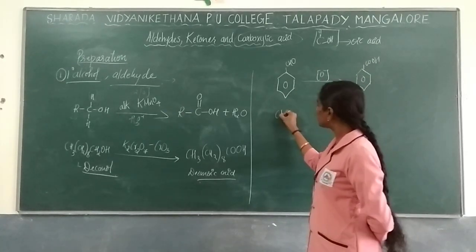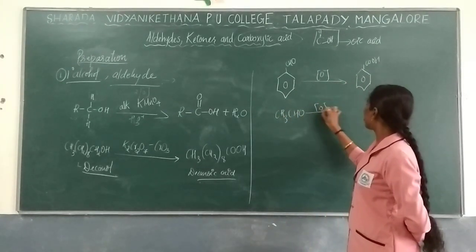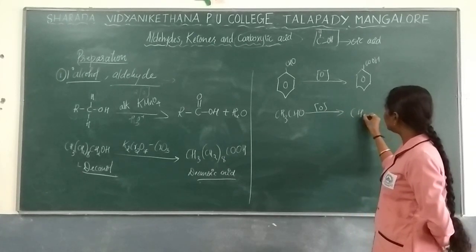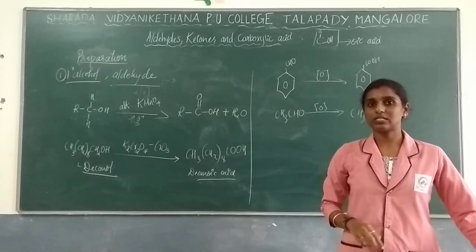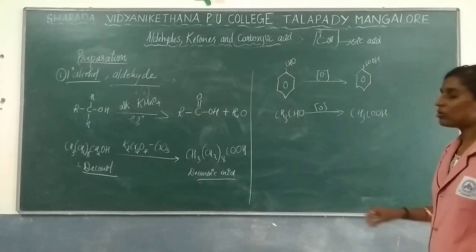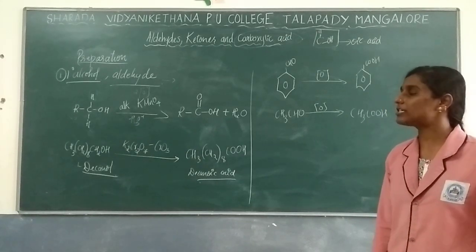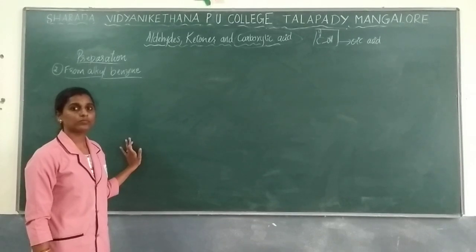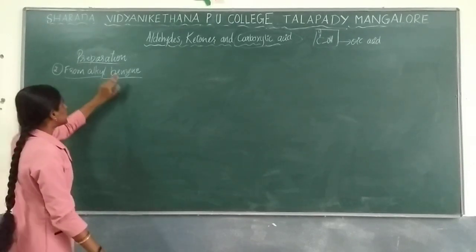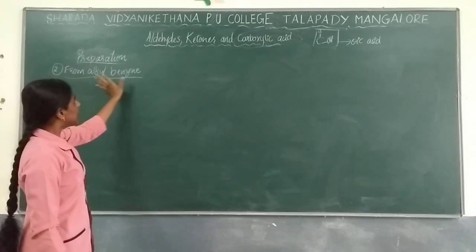Instead of this, you can use an aliphatic group also, CH3CHO. In the presence of an oxidizing agent, you will get CH3COOH, carboxylic acid formation will take place. So this is the preparation of carboxylic acid from primary alcohol as well as aldehyde. The next is the preparation of carboxylic acid by using alkyl benzene.